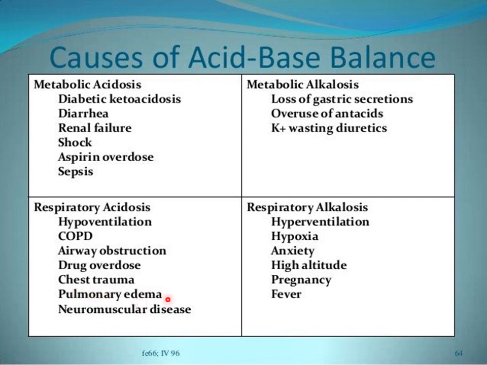So in pulmonary edema, there is accumulation of fluid inside the lungs, and in this case again the function of lungs will be affected, resulting in reduced exhalation of carbon dioxide out of the lungs, and respiratory acidosis will occur. So any neuromuscular disease that affects the respiratory muscles or the chest muscles will result in hypoventilation and ultimately respiratory acidosis due to retention of carbon dioxide inside the blood.